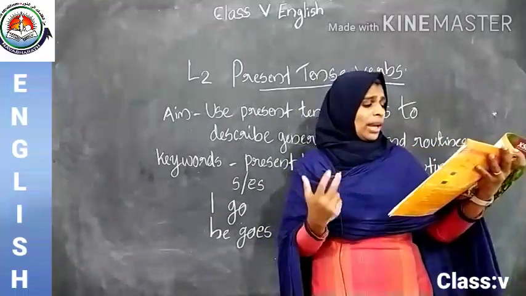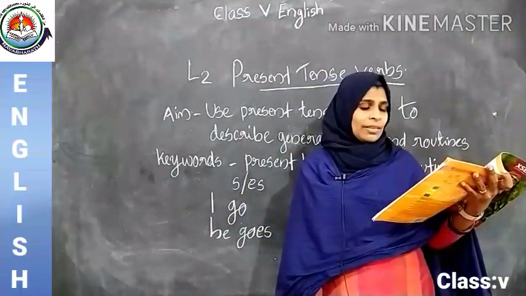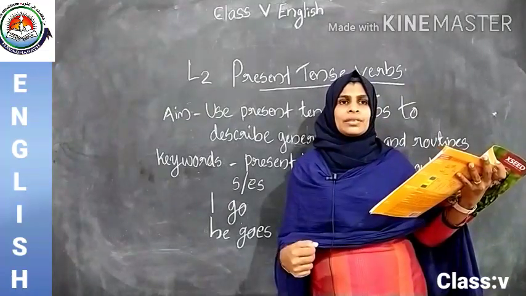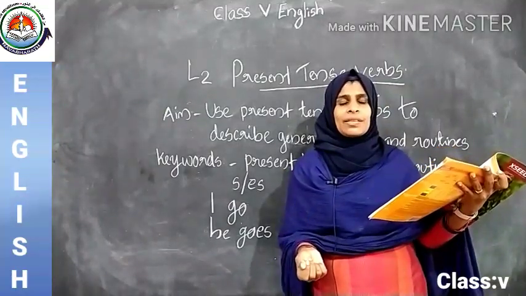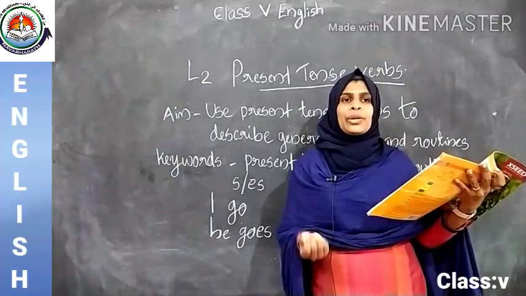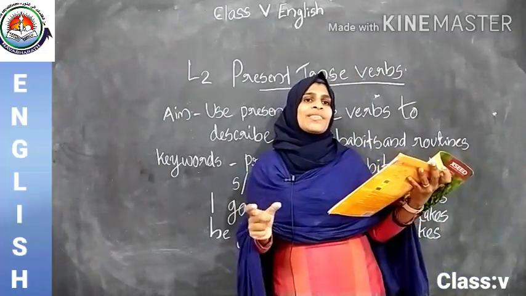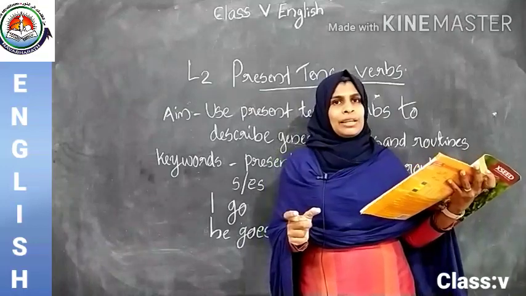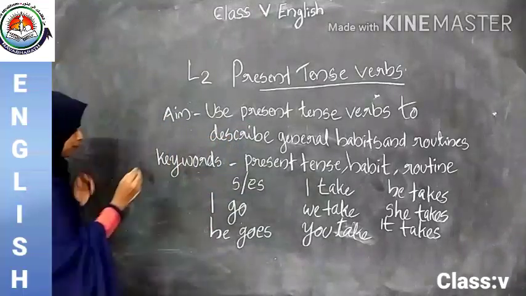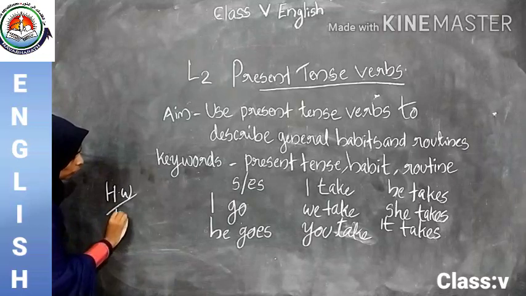Then you have to write 4 sentences that use verbs in the present tense and state facts. We already told one example, that is the earth revolves around the sun. Like that you can, the sun rises in the east. Like that you have to write 4 sentences. Clear? Okay. So you have to note down your homework. It will be your homework workbook.